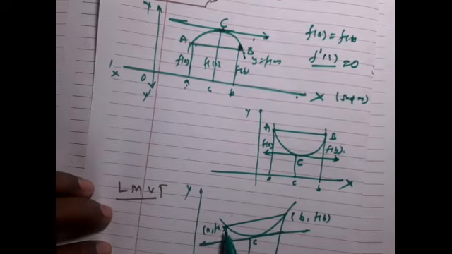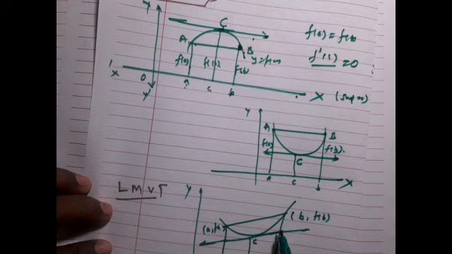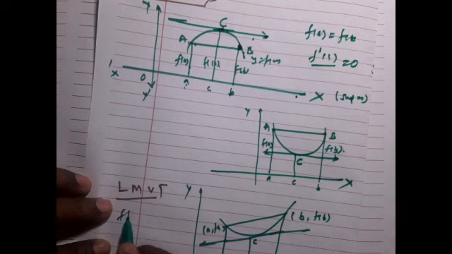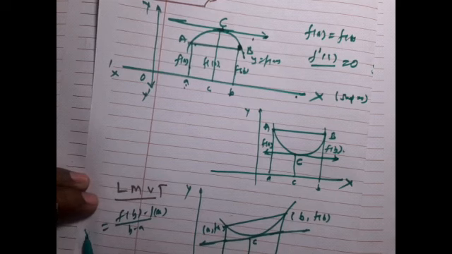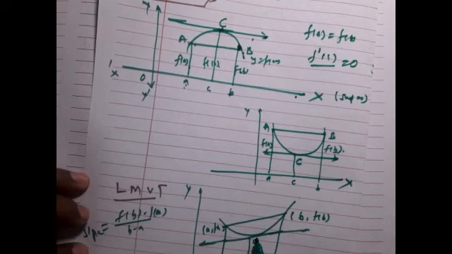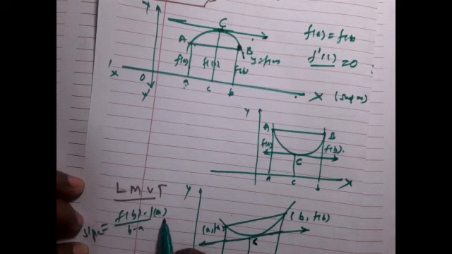Similarly here, for Lagrange's mean value theorem, f(x) is continuous in the closed interval [a, b] and differentiable in the open interval (a, b). And (f(b) minus f(a)) upon (b minus a) is the slope of the tangent at point C, and this is parallel to the chord AB, but here it is not equal to 0, therefore the tangent is not parallel to the x-axis.